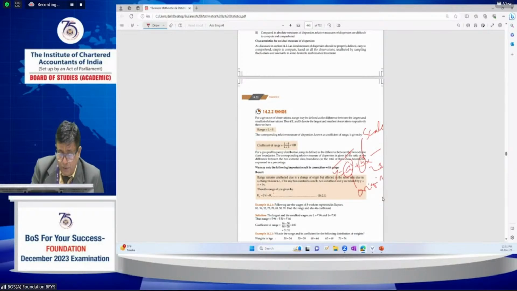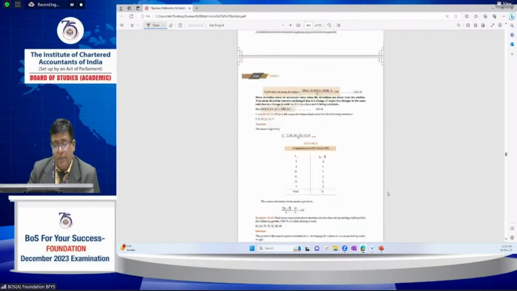Next one is the coefficient of range, which is also very, very important. That is largest minus smallest value by largest plus smallest value, into 100. And these are the important properties related to range.